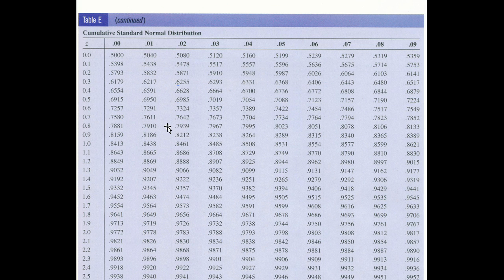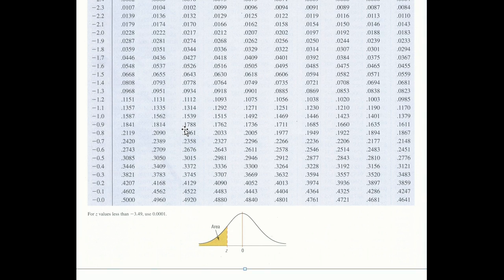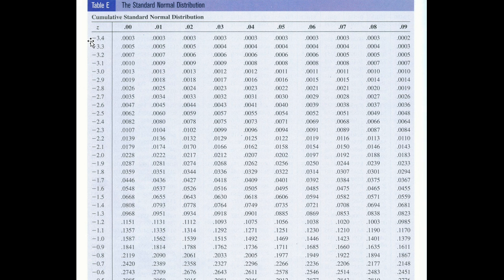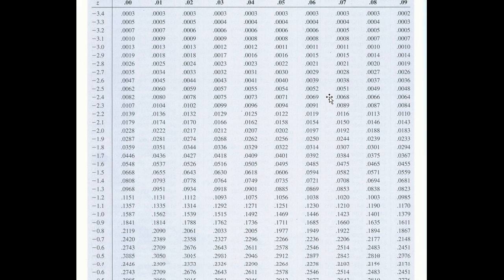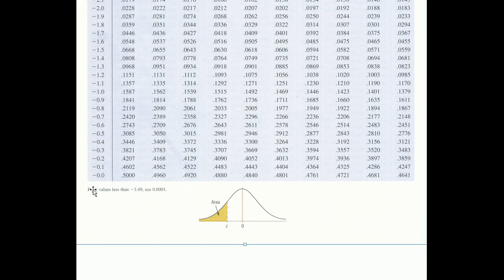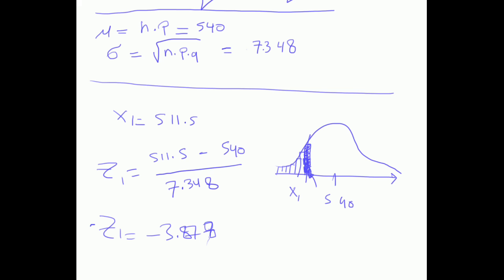When you look at this in the table, I don't see anything here that is minus 3.8. The maximum is minus 3.4. I don't have anything smaller than this in value. So what I can do here is to look at this here. What does it say? For values less than minus 3.49, just use 0.0001. So the area here would be really very, very small, 0.0001. So that's what I have to use for the area.